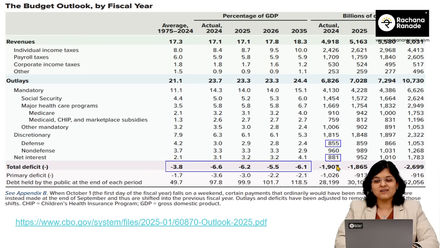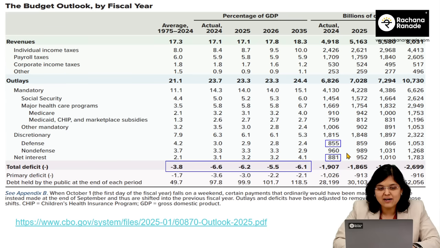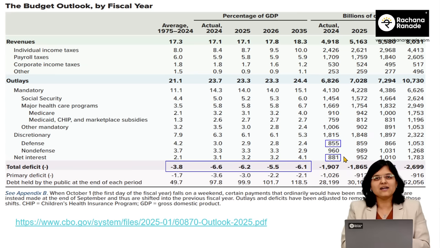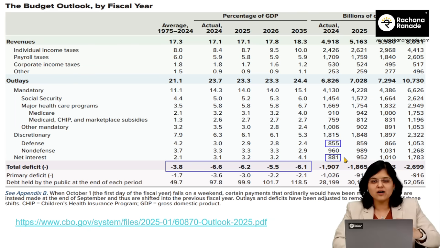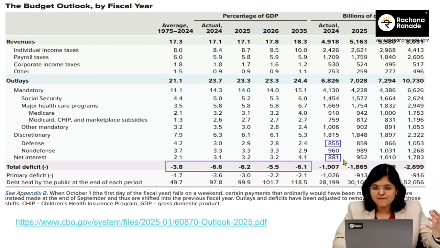But you can see here, again, is this big or not? For that, let me compare it with something. I have highlighted here defense. So typically the US is a nation which is more inclined towards spending for defense. But because of the current scenario of rising debt, their interest payments have increased.